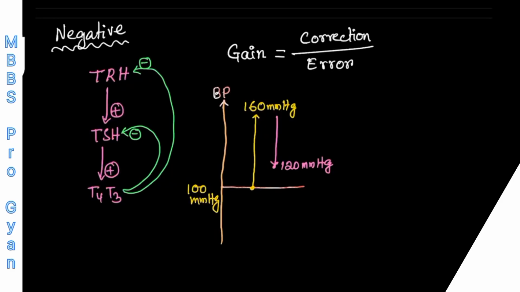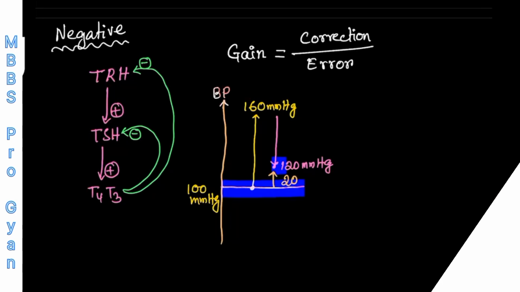Suppose blood pressure has reduced, but not to 100, it has reduced to 120 millimeter of mercury. At steady state, the blood pressure was 100 millimeter of mercury, and the baroreceptor tries to correct it, but it has not corrected fully. Still some error is there in the system. Now if I ask you how much error is still remaining after the correction by the baroreceptor, we can easily answer that the remaining error is 20 millimeter of mercury, right?